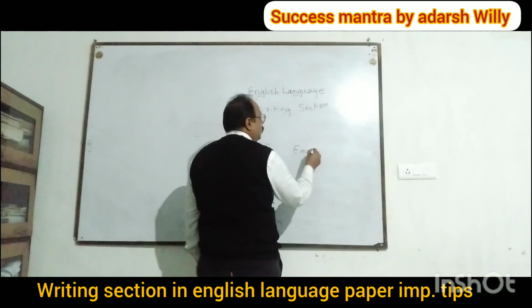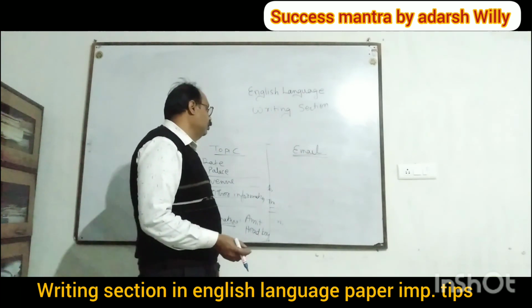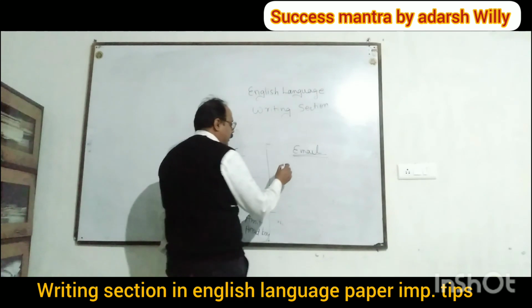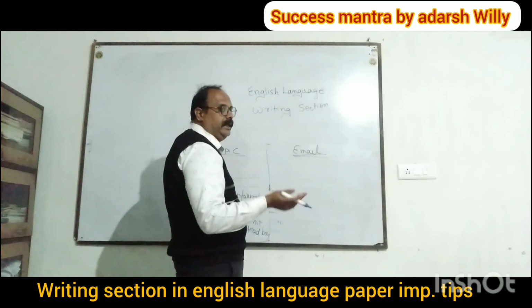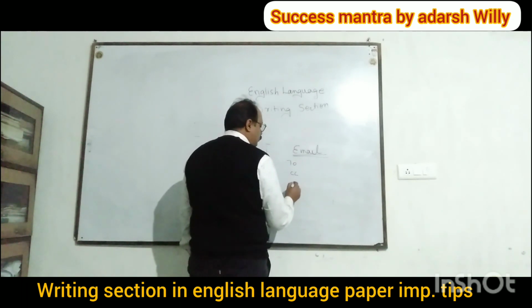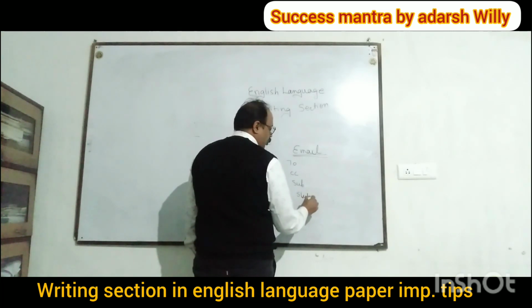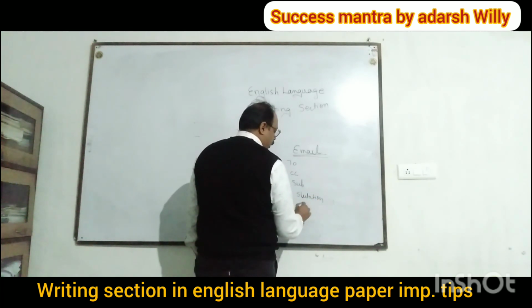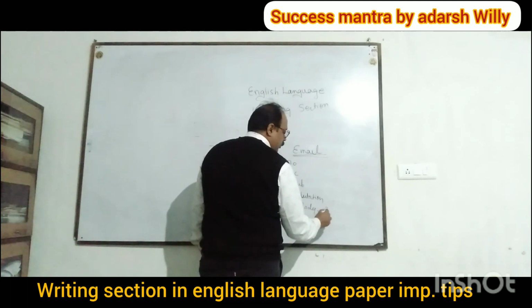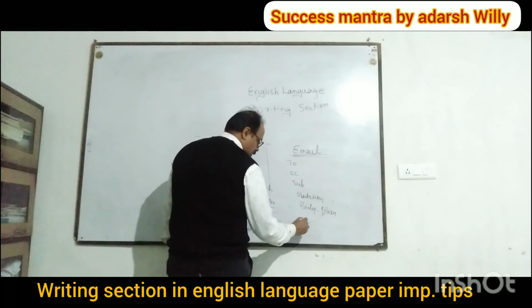Then the next thing that comes over here is known as the email. What is there in an email? In an email what do you have to do? Email is simpler. What you have to do over here is write the sender's address, the address of whom you are writing the email to, CC, subject, and then again like this only. You have to write the salutation. It will contain a body. Okay, one paragraph only. The paragraph should be only one here, and then your signature.